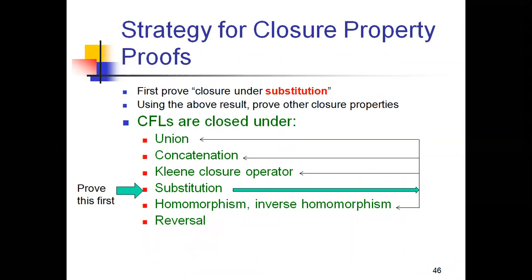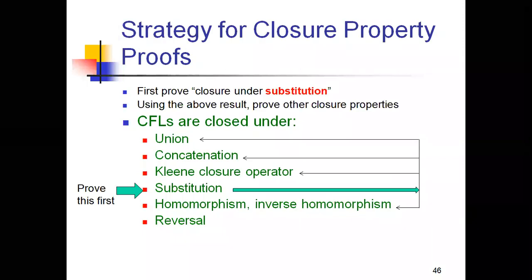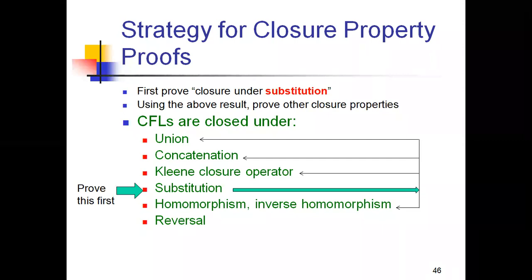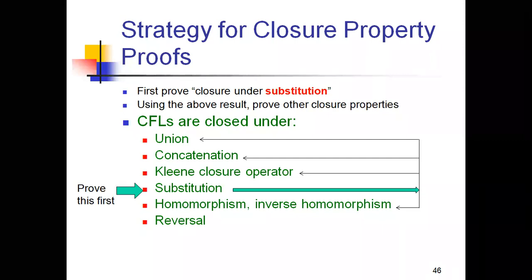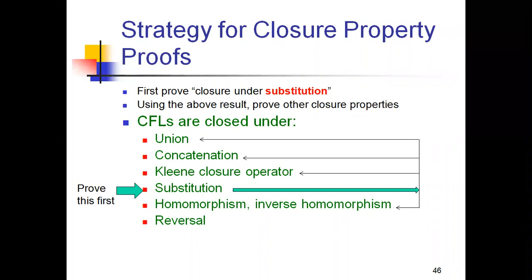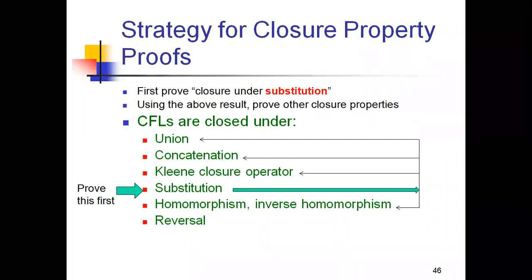And these are the proofs. Here we have the strategy for closure property proofs. The first proof is for closure under substitution. Substitution, I think you all know, means replacing one thing with another. Using that result, we are going to prove the other closure properties: union, concatenation, Kleene closure, homomorphism, inverse homomorphism, and reversal.